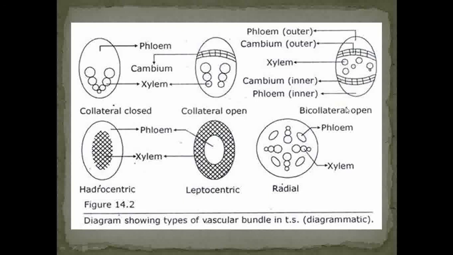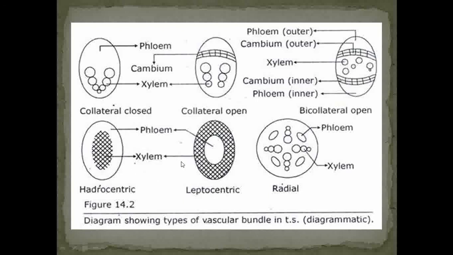So bicollateral means they show the presence of outer and inner cambium regions. This type of vascular bundle is called bicollateral. And as it shows the presence of a cambium region, that's why it is called bicollateral open.